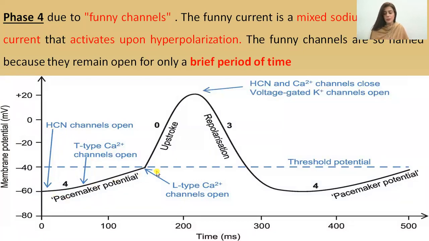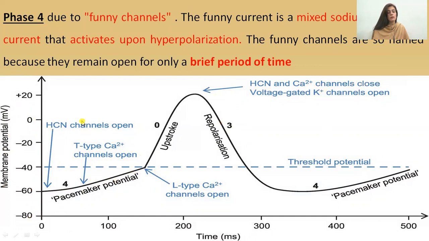In pacemakers, we have 3 phases: phase 4, 0, and 3. This channel gets opened at phase 4. And here it is shown that the HCN and the potassium channel closes, and voltage gated potassium channels open.